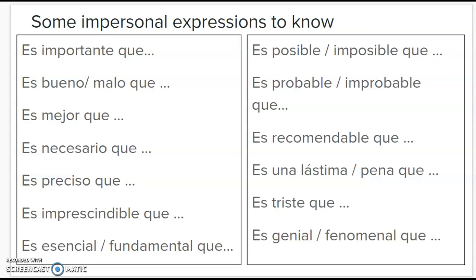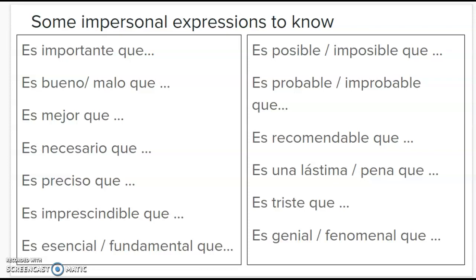Es mejor que is it's best that. Es necesario que, I'm sure you know. And then es preciso and es imprescindible mean the same thing as es necesario. It's all a way to say it's necessary that. And then es esencial or es fundamental, those are cognates. So it is essential or fundamental that something happens.